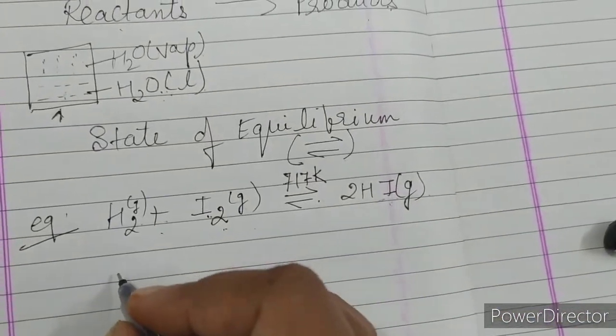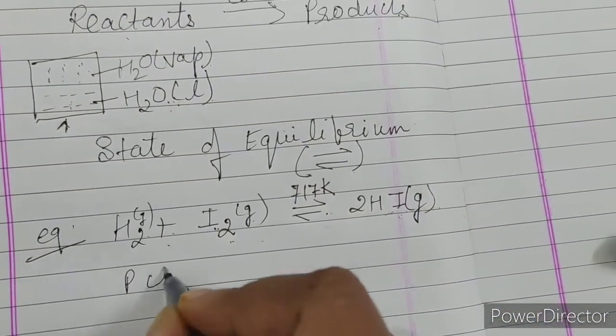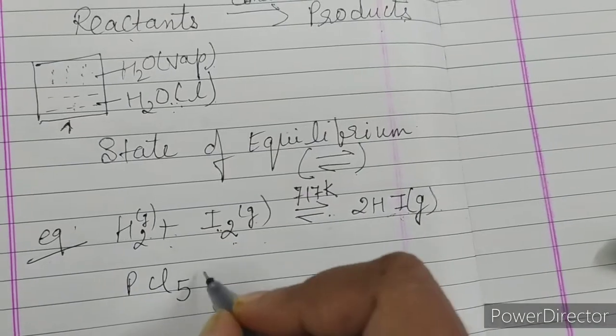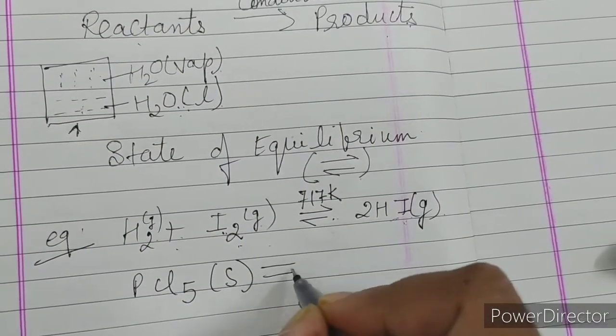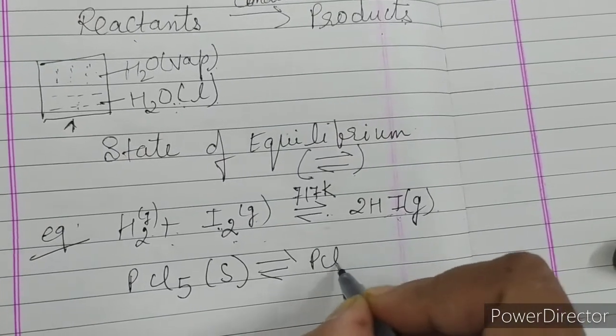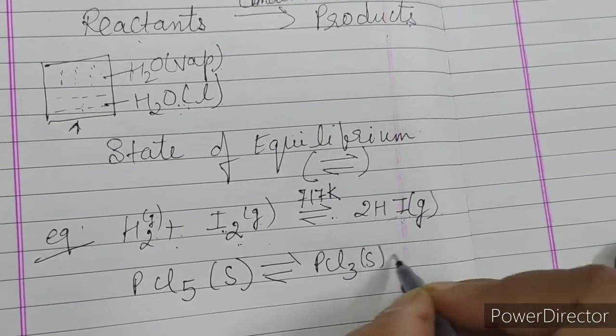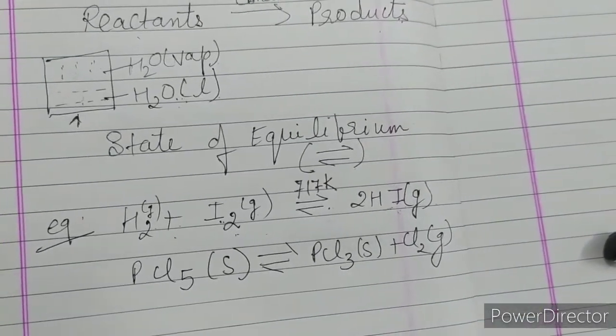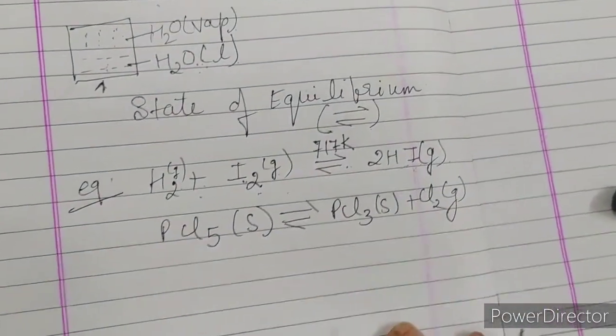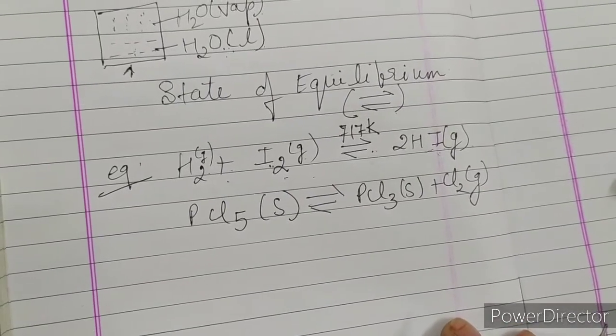Similarly, one more example: PCl5, phosphorus pentachloride solid, will convert into phosphorus trichloride and chlorine gas. Again, both processes are in equilibrium with each other. These are some of the chemical processes which involve equilibrium.